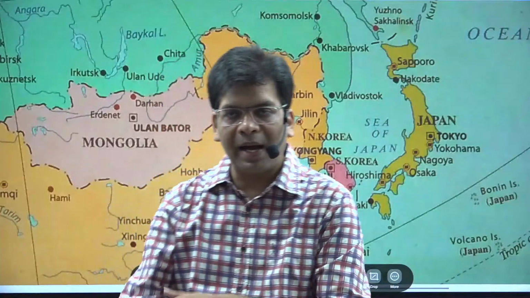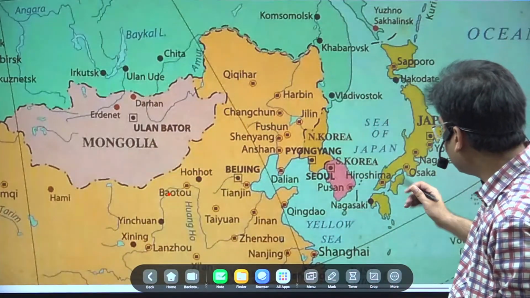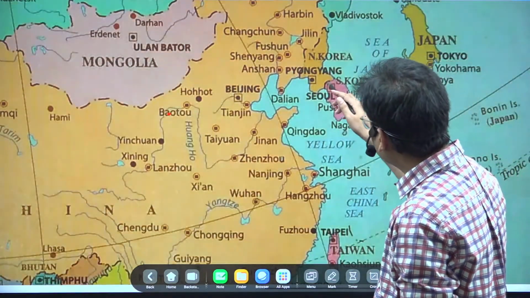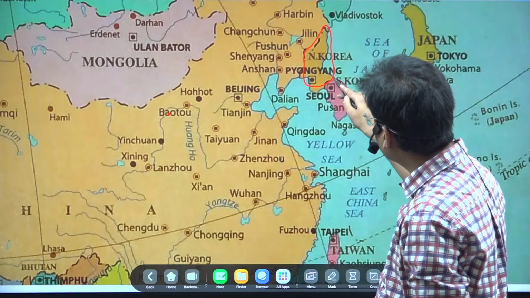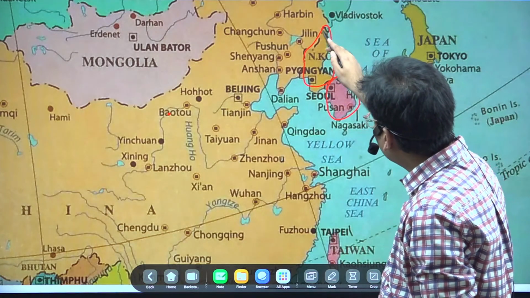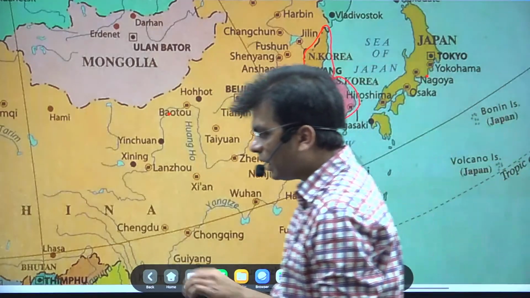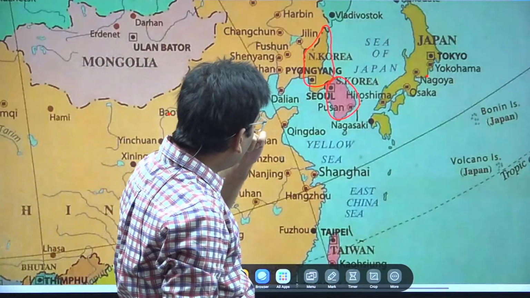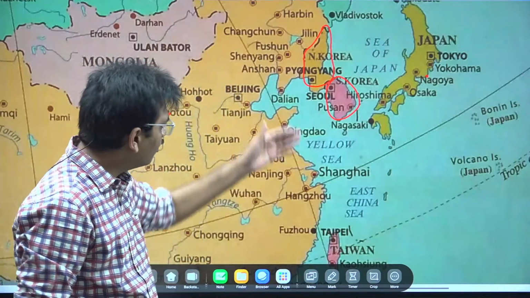Please open your map and locate South Korea in your political map. So this is South Korea. This is North Korea. North Korea is this area. This was a joint country before 1950. There was a war between two ideologies, capitalist ideology in South Korea and communist ideology in North Korea.